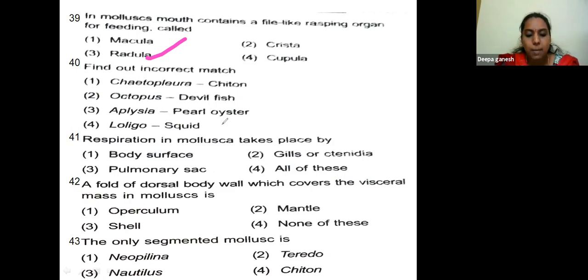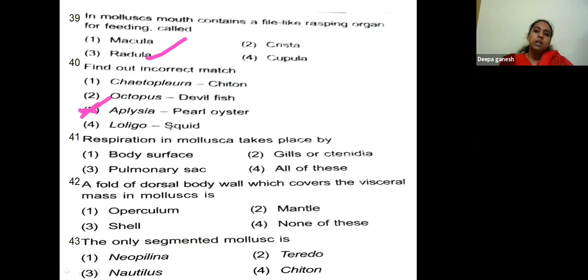Then what do we call Aplysia? The common name for Aplysia is sea hare. It's not pearl oyster, it's called sea hare. The right answer is the third one.